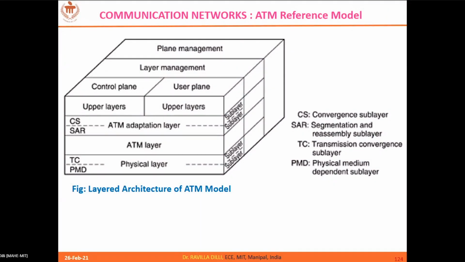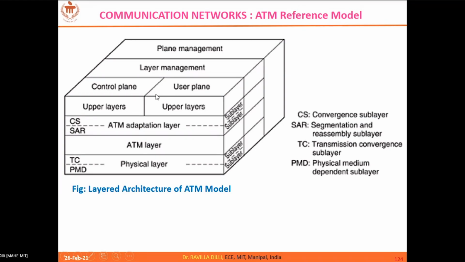Coming to layers, you have three layers: physical layer, ATM layer, and ATM adaptation layer, where the physical layer is further divided into two sublayers called transmission convergence sublayer and physical medium dependent. Similarly, the ATM adaptation layer is divided into convergence sublayer and segmentation and reassembly sublayers. So apart from these layers, you can also see certain planes, right?